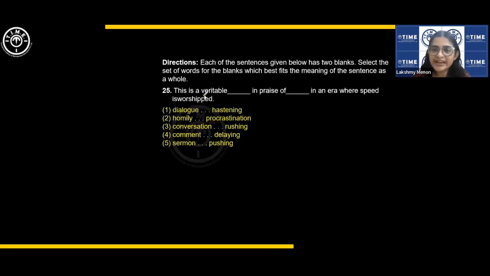This is a veritable. Veritable means very true or really real. Okay. Yeah, a true or real. This is a veritable dash in praise of dash in an era where speed is worshipped. This is really a something in praise of something in an era where speed is worshipped. So, in an era where speed is worshipped indicates some kind of contrast.